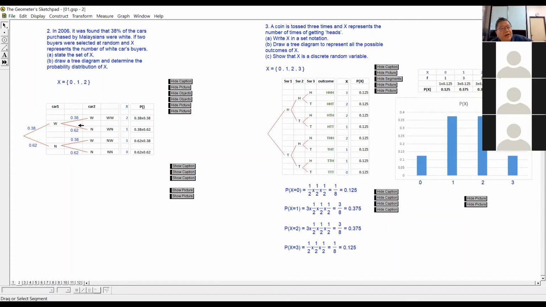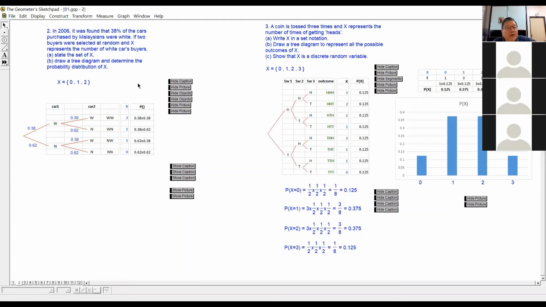In order to get the probability, you just multiply along the path here. 0.38 times 0.38, you get the probability here. 0.38 times 0.62, you get the probability here. 0.62 times 0.38, you get the probability here. 0.62 times 0.62, you get the probability here.